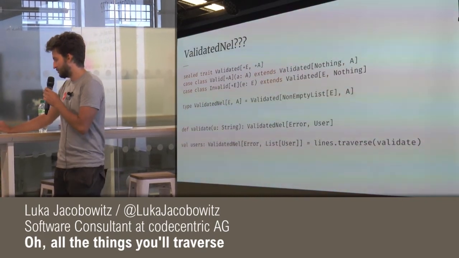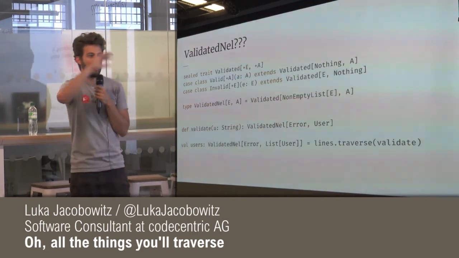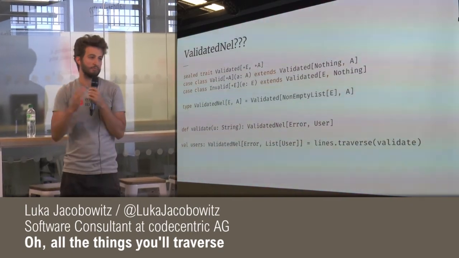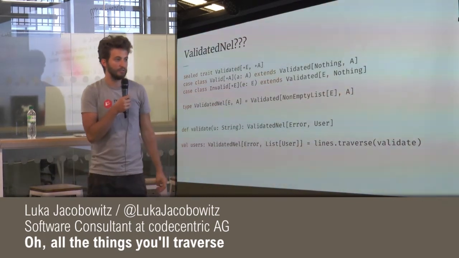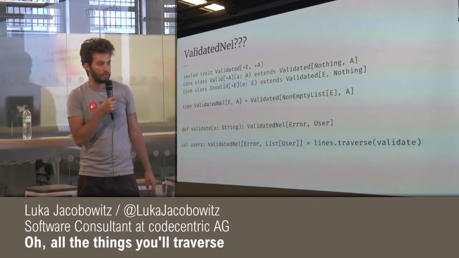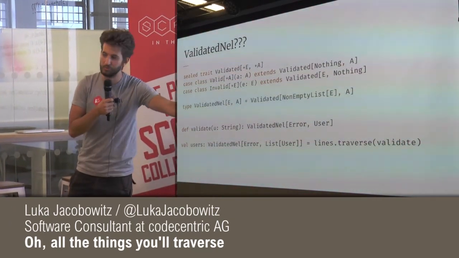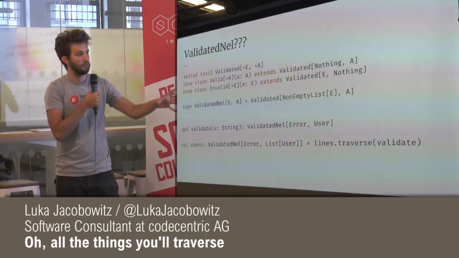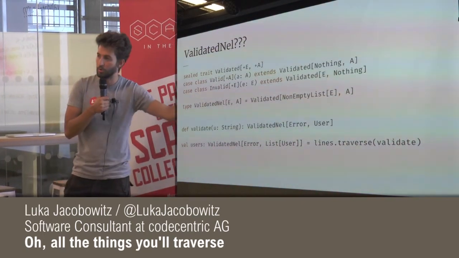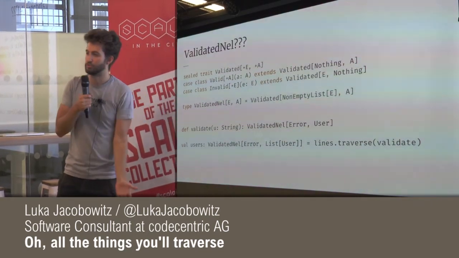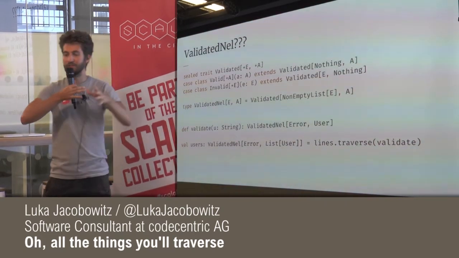And then what we can do with this is say, hey, we have, again, a text file where every line represents a user that will have to be parsed. So we have a List[String], for example. And then using traverse, we can turn this into a ValidatedNel[Error, List[User]]. That means that this type here, users, is either a non-empty list of errors or it's a list of valid users. And that works precisely because traverse flips this thing inside out.